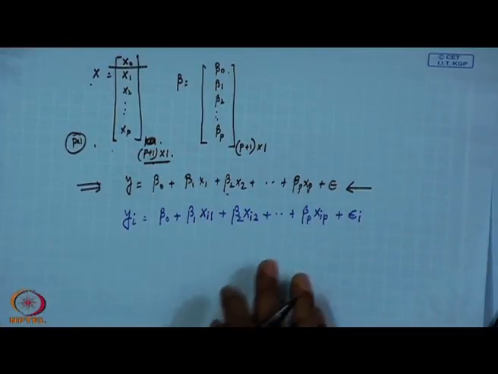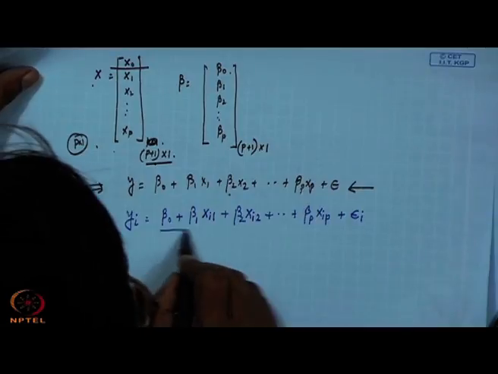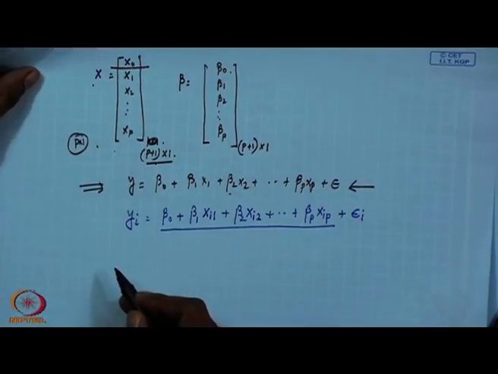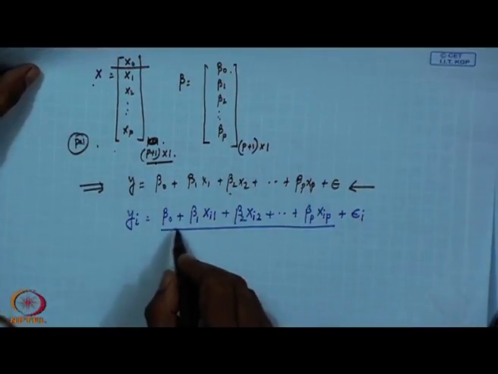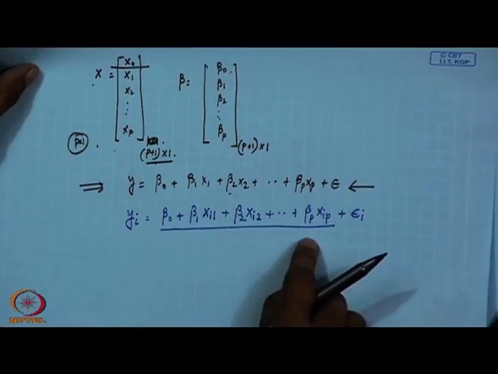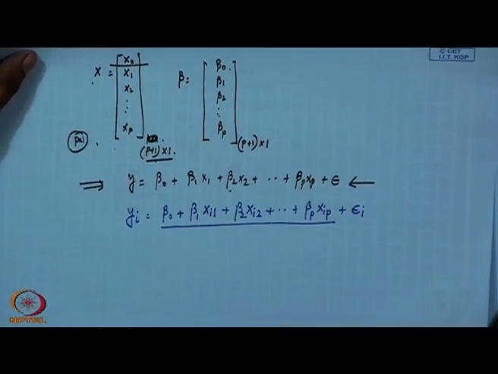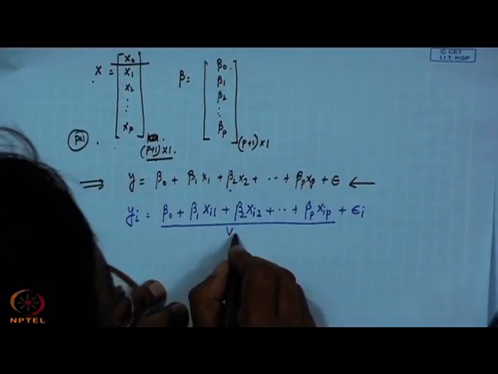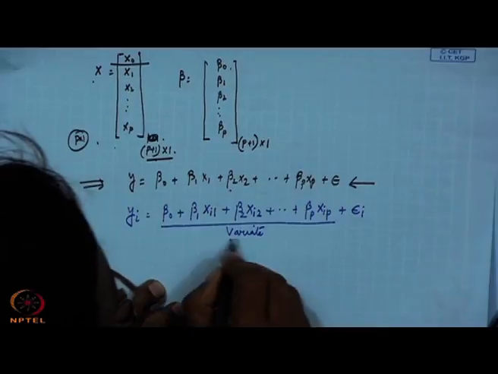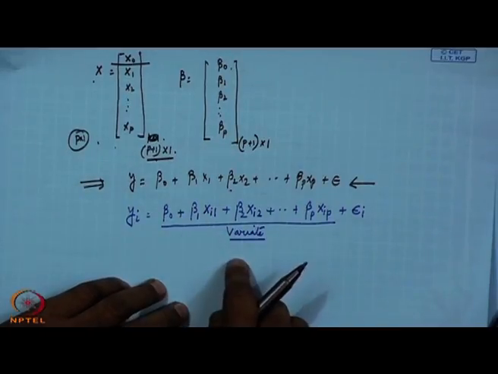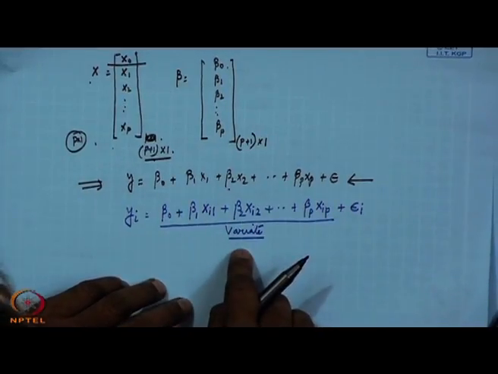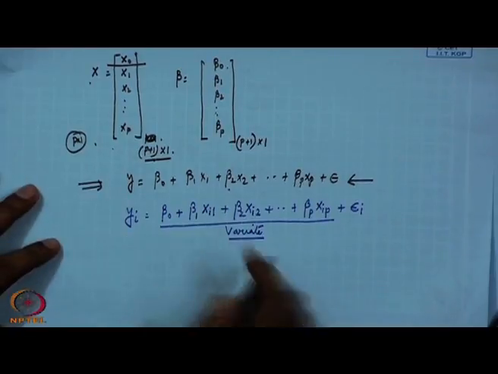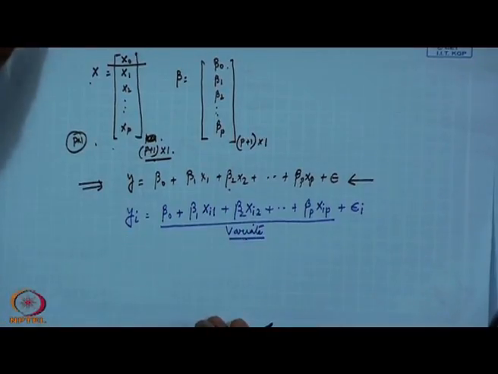Getting me? Then what is this quantity? This quantity you see, it is a weighted linear combination of several variables, here basically multiple random observations. So, can we not write down this is variate? This is a linear combination, a weighted linear combination, this is variate. Then what does this variate represent?